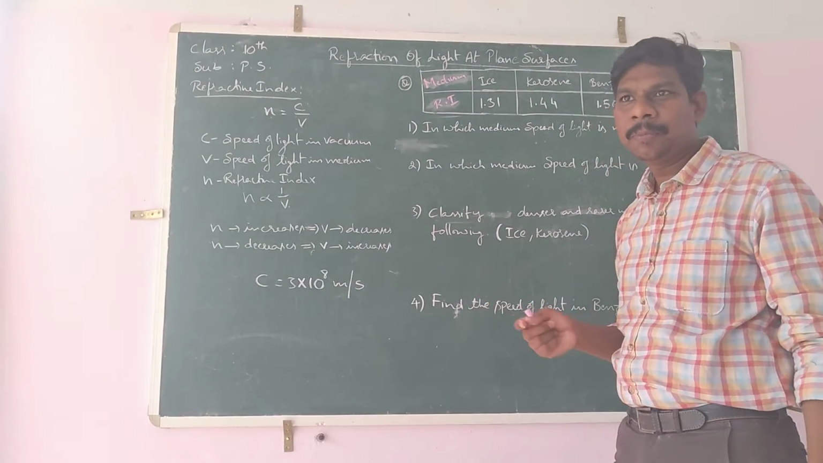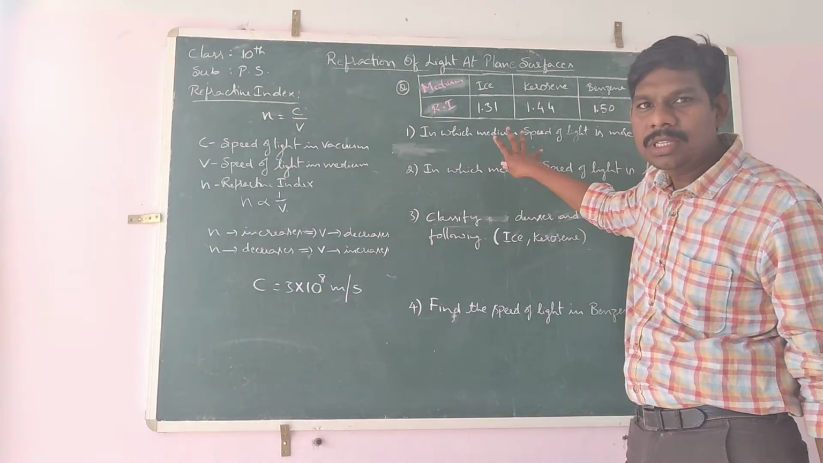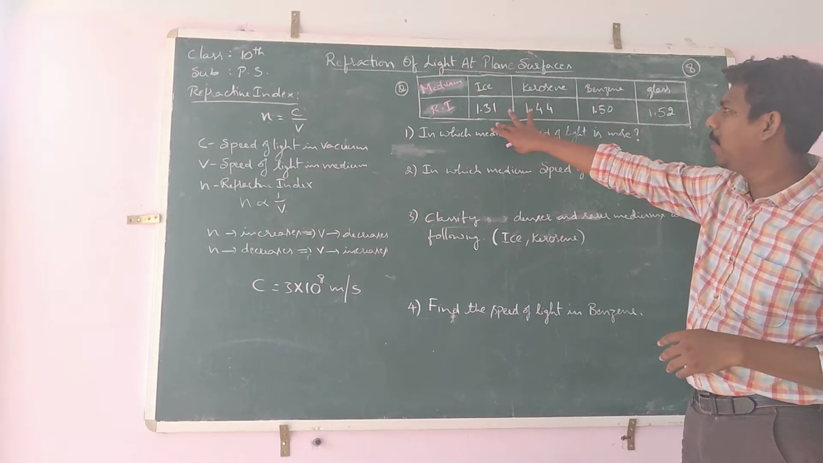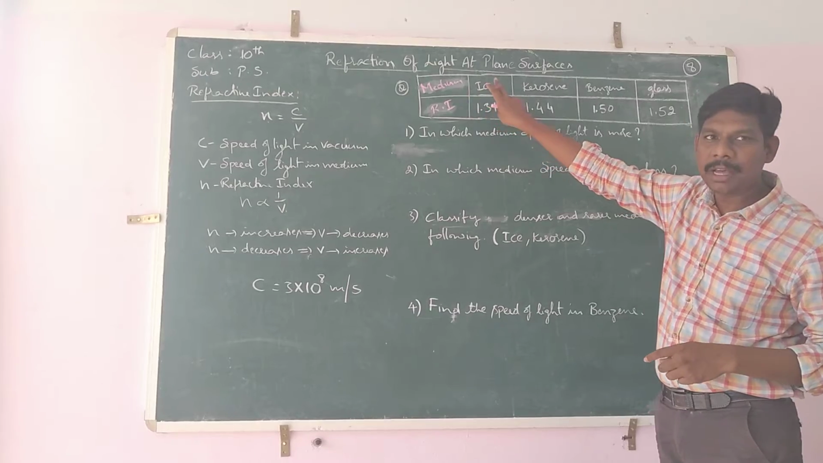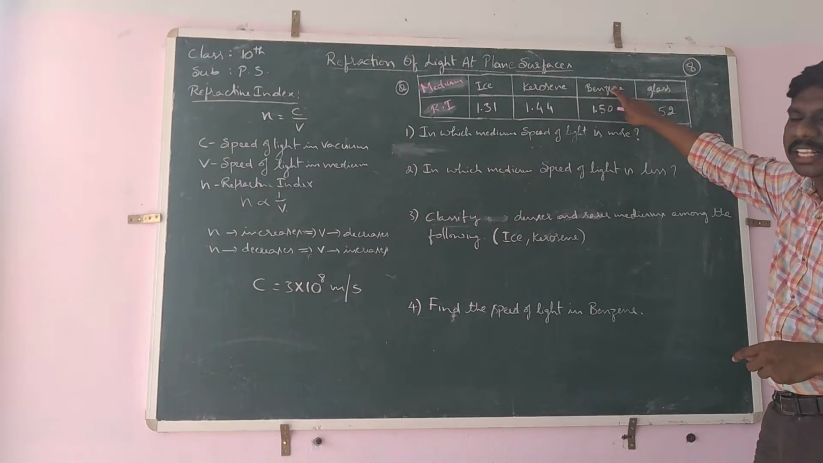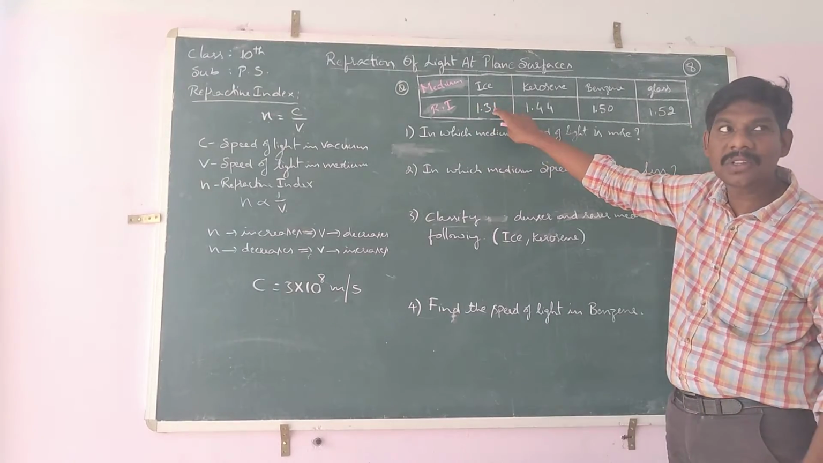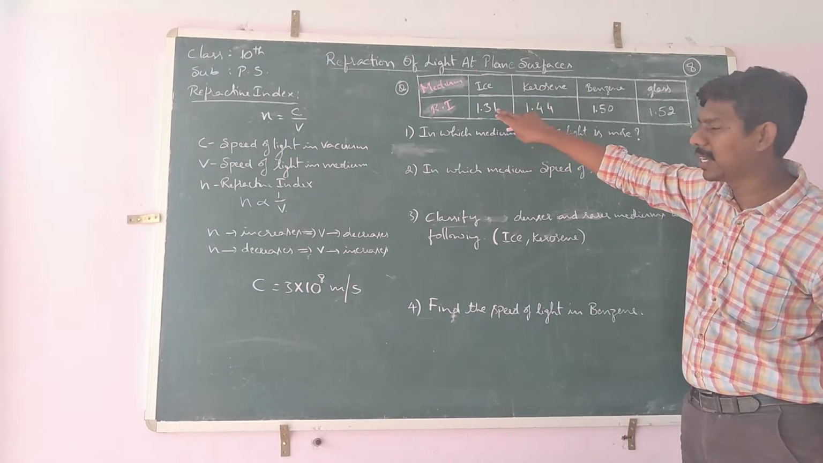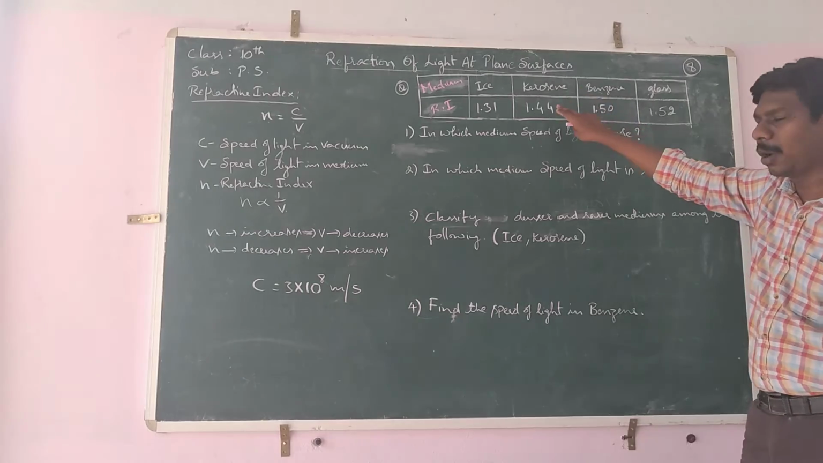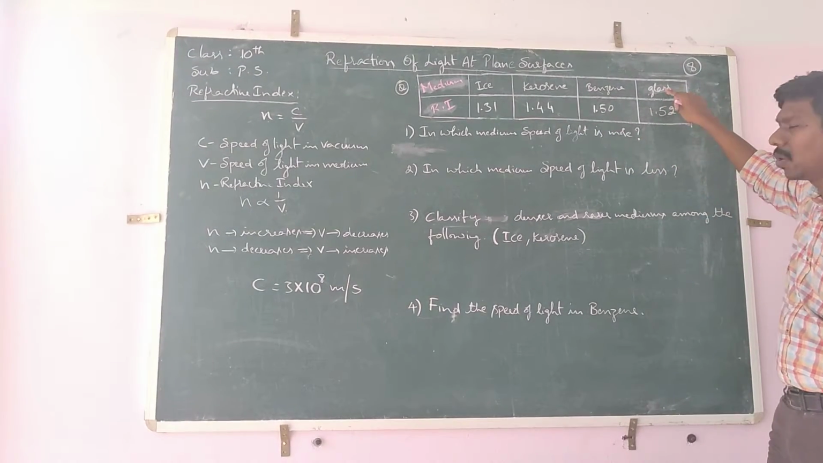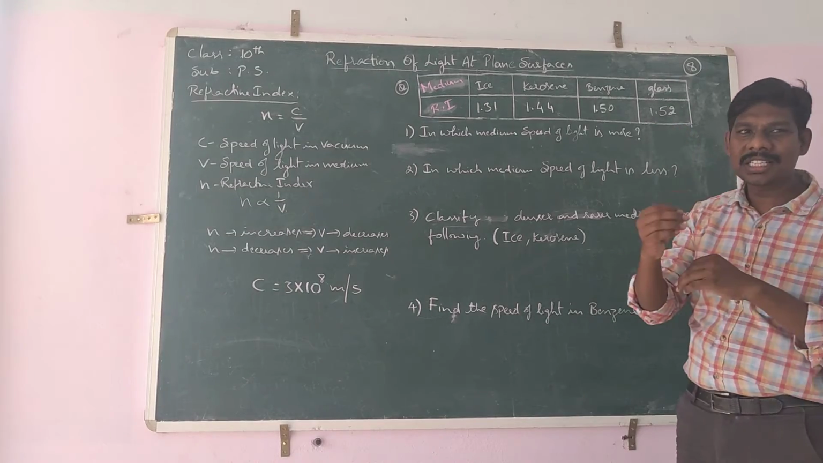Yes, welcome back children. So now we are going to solve a problem based on the refractive index concept. Here we have a table of different mediums: ice, kerosene, benzene and glass, and we have the refractive index values of those mediums. Ice 1.31, kerosene 1.44, benzene 1.50 and glass 1.52. Now, how will they ask questions?